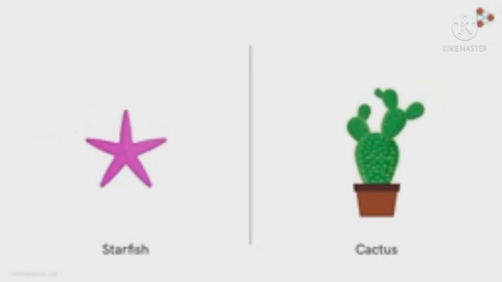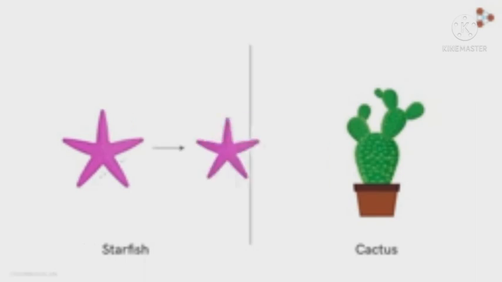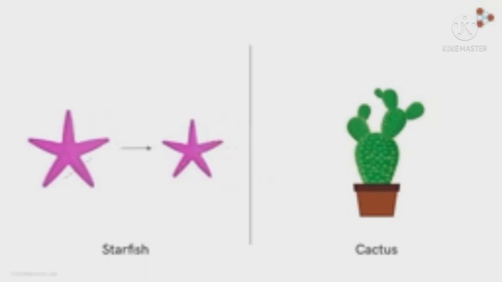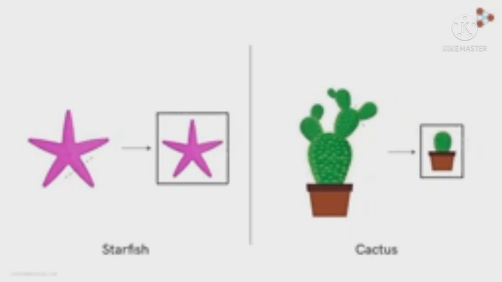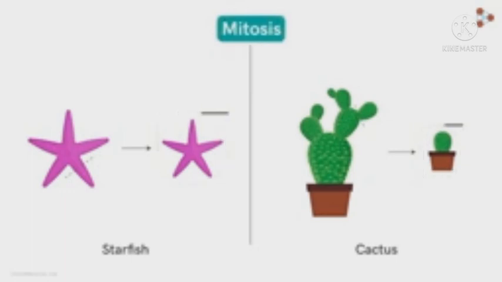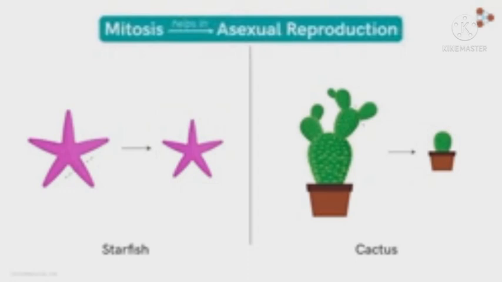Starfish show a startling property of regeneration. They can simply regrow their lost limbs to the complete length. On the other hand, some cacti can clone themselves with the help of fragments which drop off their branches. The fragments can take root and develop into new genetically identical cacti. These regenerating and cloning strategies are both employed by mitosis that we've already seen in depth in the previous video. As we've studied, mitosis helps in asexual reproduction in certain organisms, like in the case of this cactus plant.